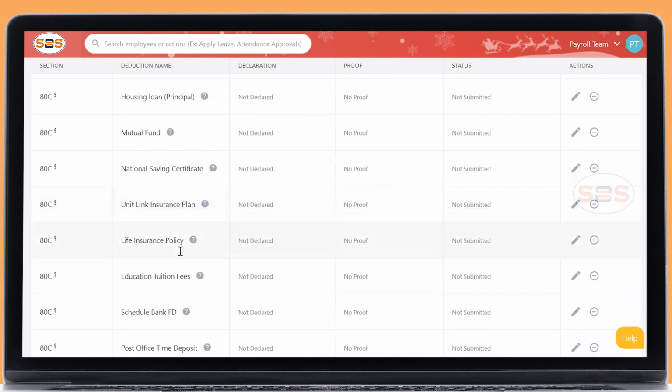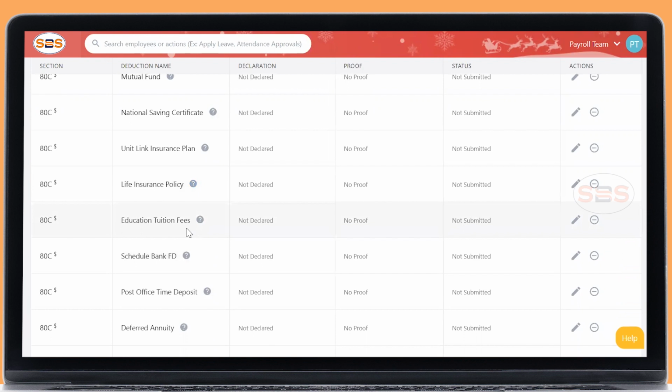And life insurance policy, if you have made anything, you can declare it. Please download and upload the summary statement. If you have multiple policies, don't upload all the policies. Your summary statement is enough. If you have only one receipt, if it is a half-yearly or yearly premium payable, you can submit a summary statement that will allow us to know whether it is an annual value or yearly value.